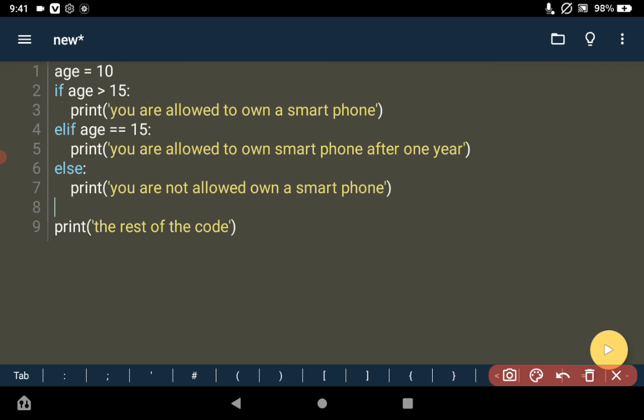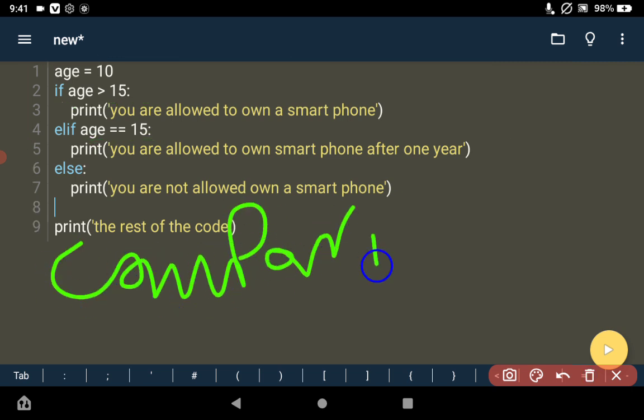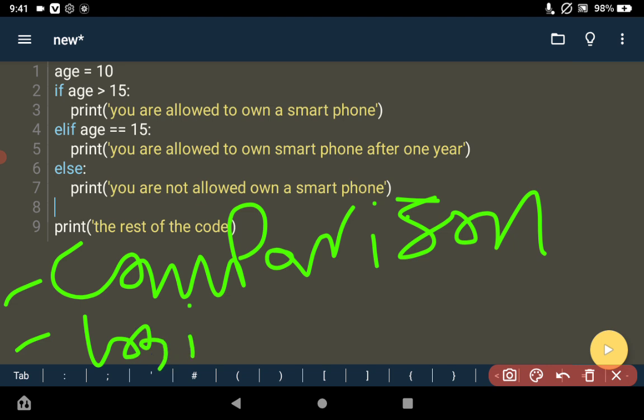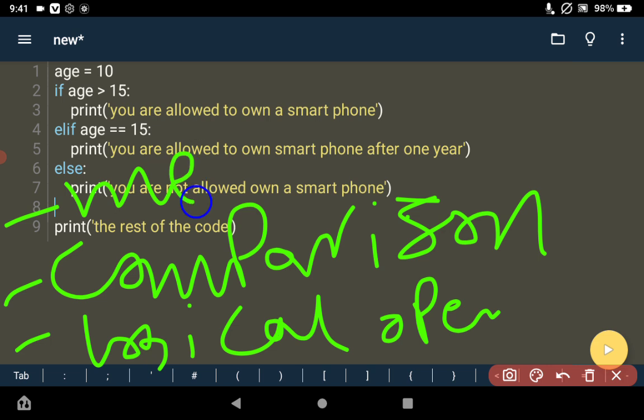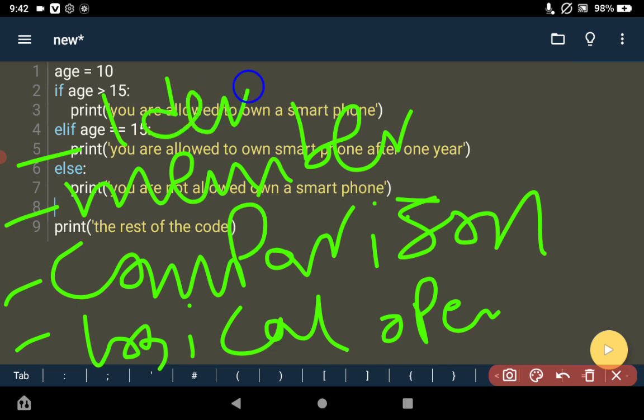For example, I can use a comparison operator. You can remember your operators. You can use a comparison operator because the output of a comparison operator is either true or false. And also I can use a logical operator, because we know that the output of a logical operator is either true or false. And also I can use a membership operator as my condition, because we all know that a membership operator also returns true or false. And also I can use an identity operator, because we know that an identity operator is going to yield true or false.